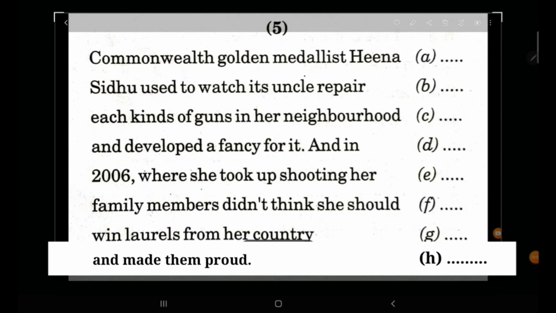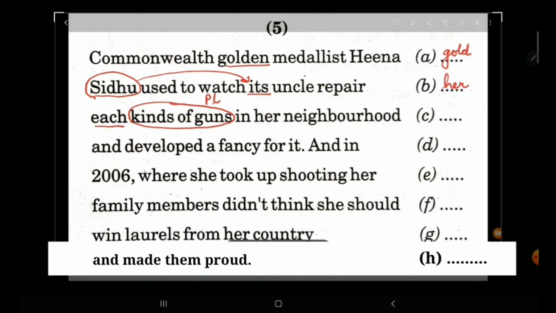Commonwealth golden medalist Hina. Now it is never golden medalist, it is gold medalist. So golden is wrong. Instead we'll write gold. Sidhu used to watch its uncle repair. Now here we are talking about a girl, and with girl we cannot write its. So this is wrong. Instead we'll write her uncle. Repair each kinds of guns. Now kinds of guns is plural. Look here, this is a plural subject. With plural we cannot have each, so instead we'll have all.